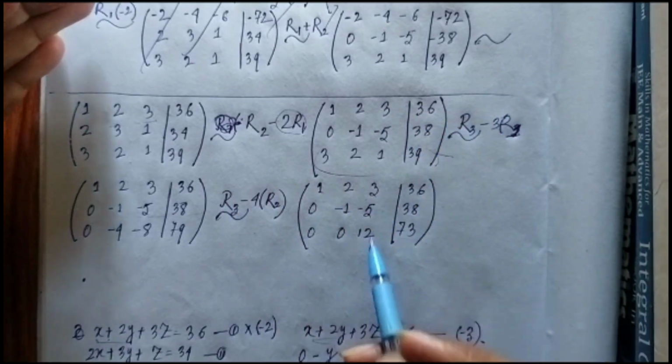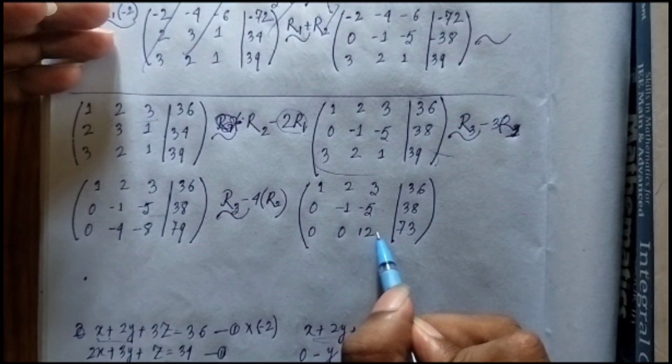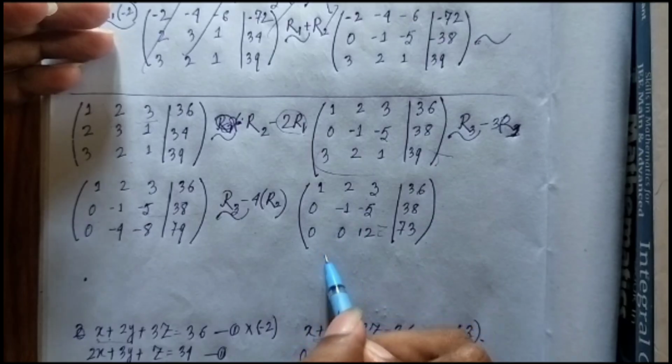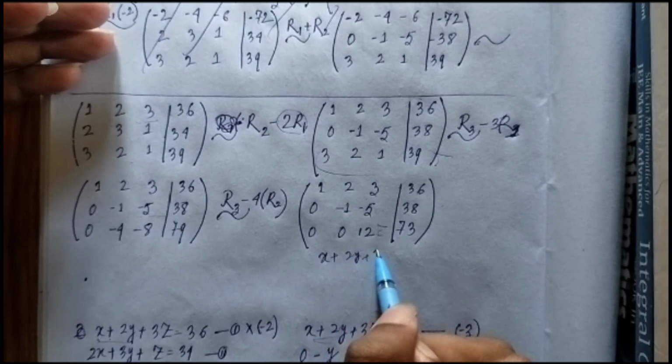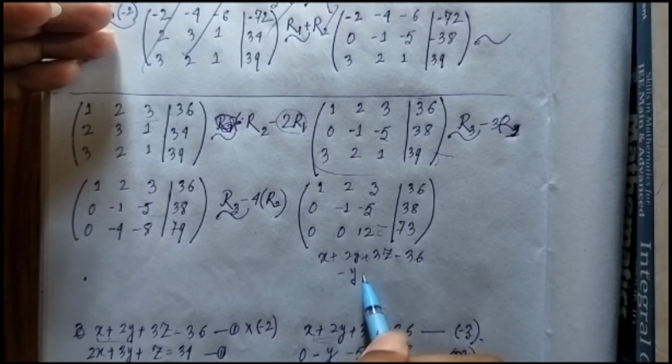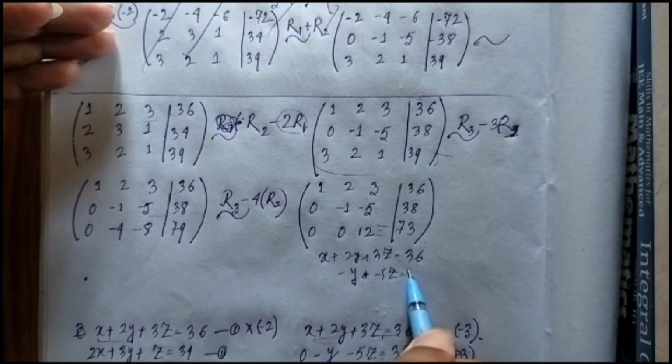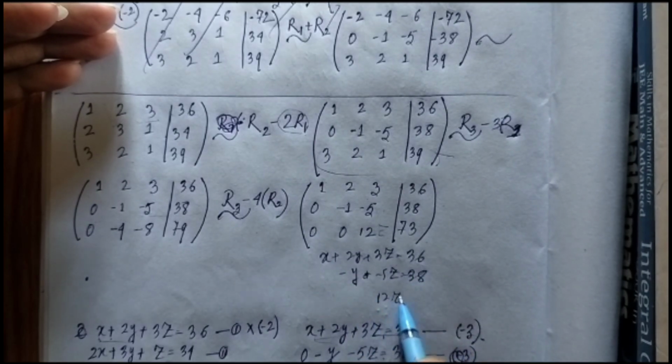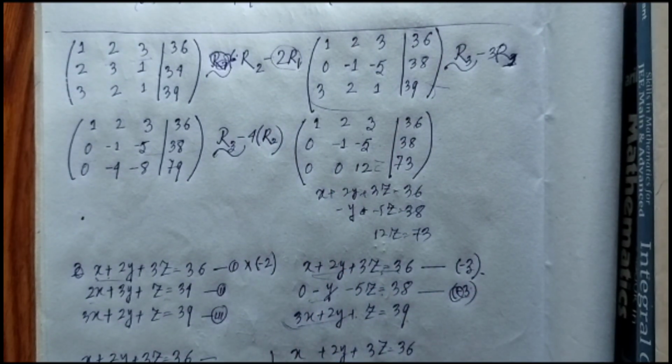So ultimately this is the z. So ultimately you can write the equations: x plus 2y plus 3z equal to 36. Now minus y plus minus 5z equal to 38. And 12z equal to 73, just like this. And ultimately we can solve this. This is the thing.